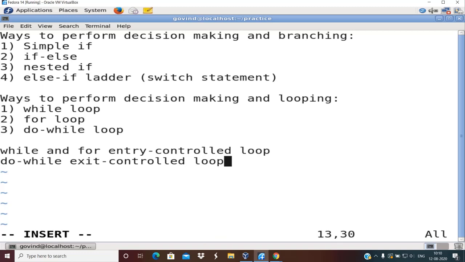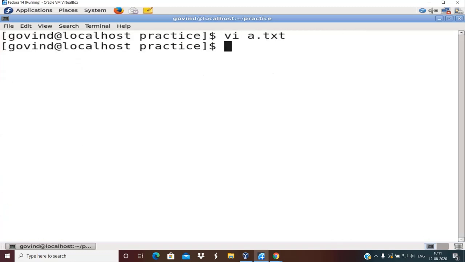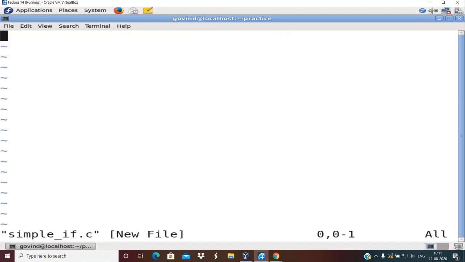So till then I will just defer this discussion. Without wasting further time, or waiting any longer, we will start with these four. First I will tell you the syntax of simple if. So I will close this file, and I'll create one program called simple if.c.